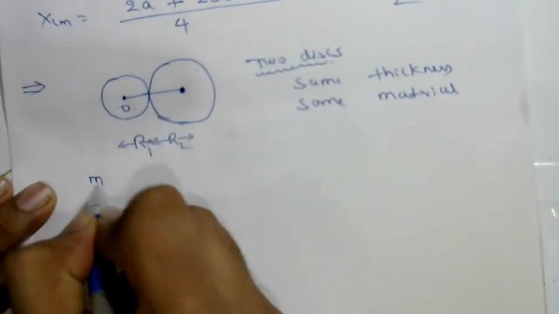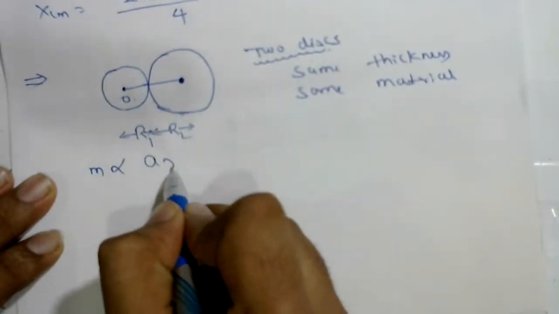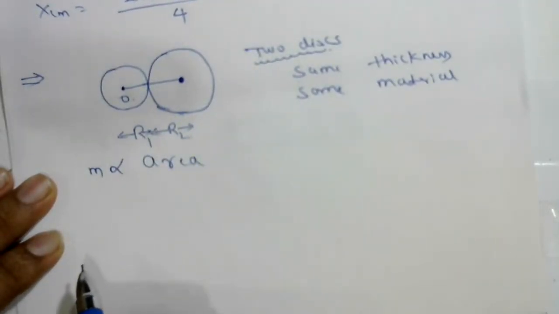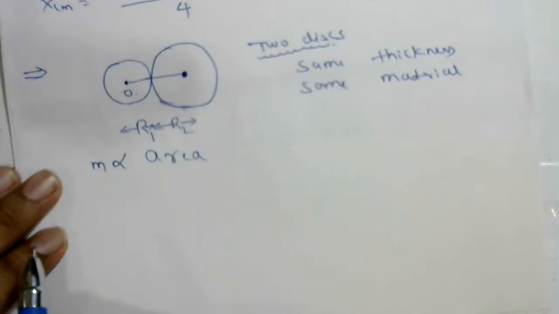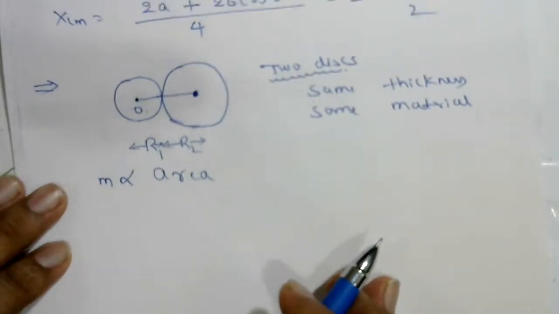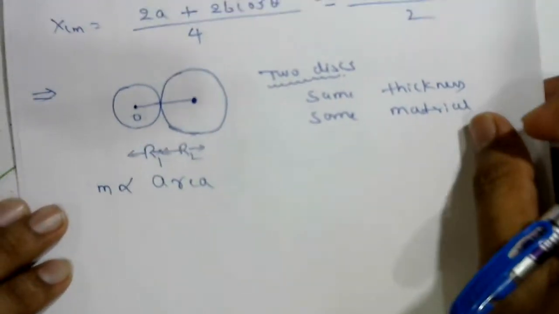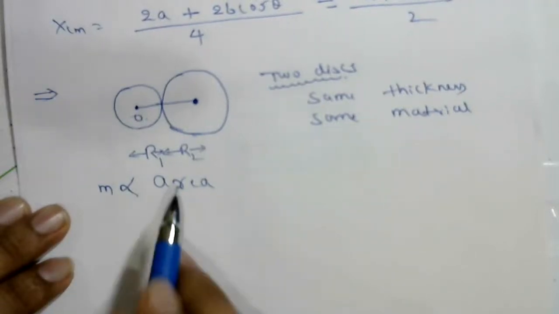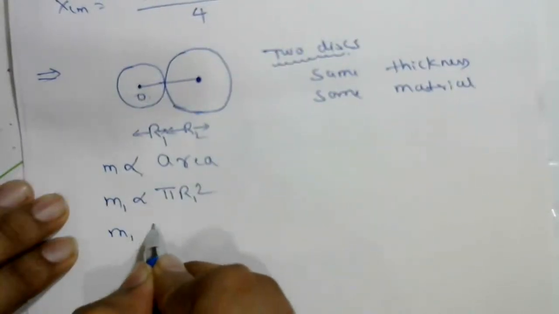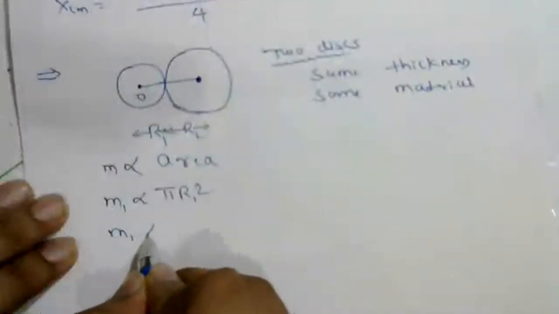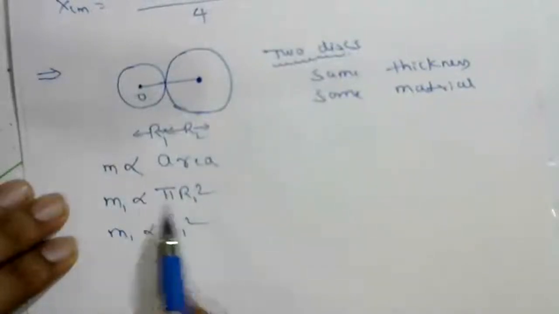The mass of the first one, m1, is proportional to r1 square, because pi is constant.